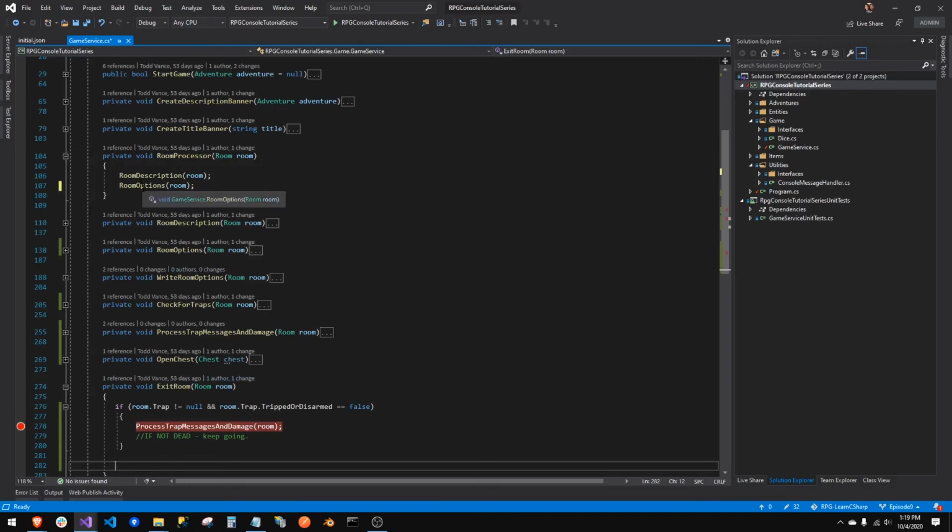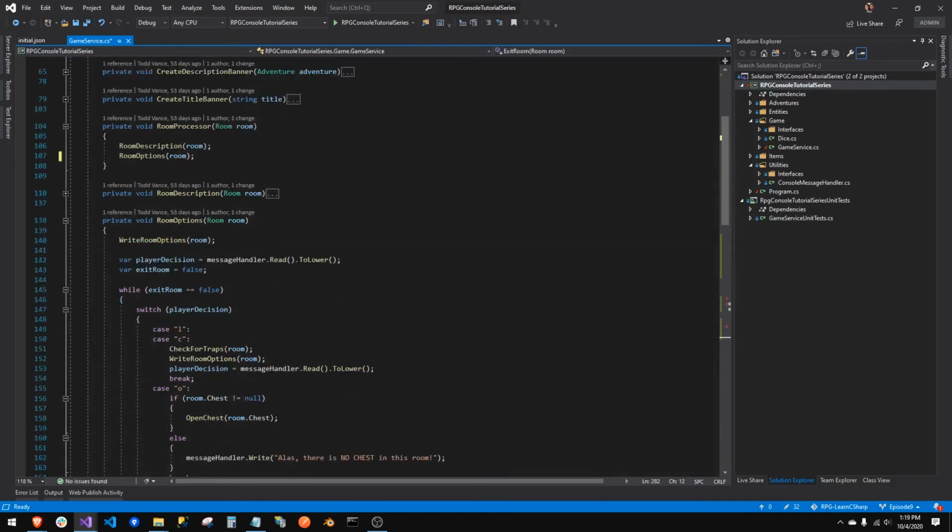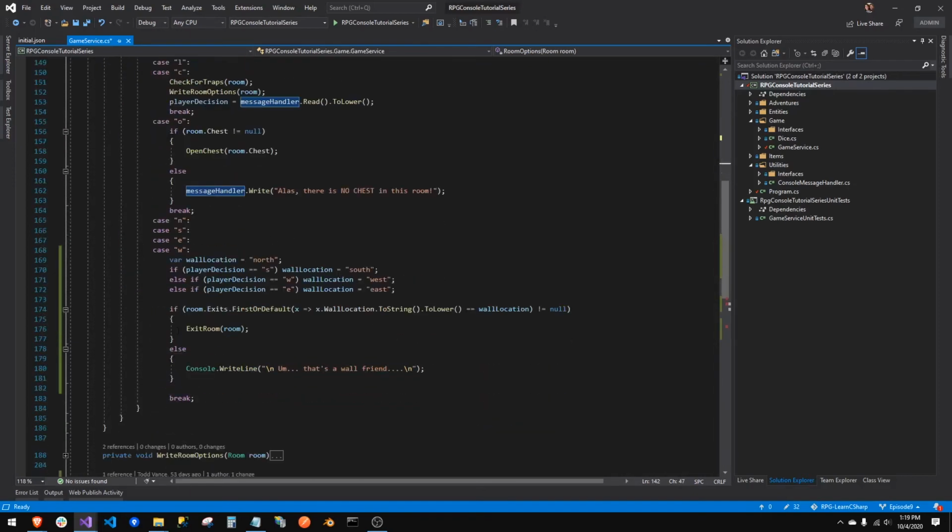Let's go back up here. Room options. And here's the player. Yeah, this is a local variable to room options, so we wouldn't have this. So in here, we need to send in which wall they said to go to, right? So player decision, we're sending that into the method.